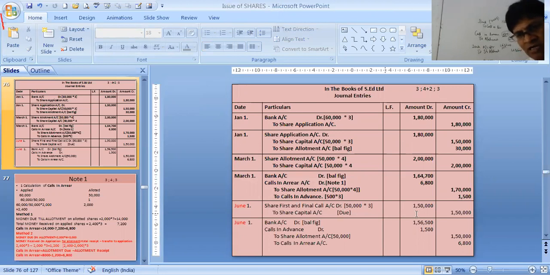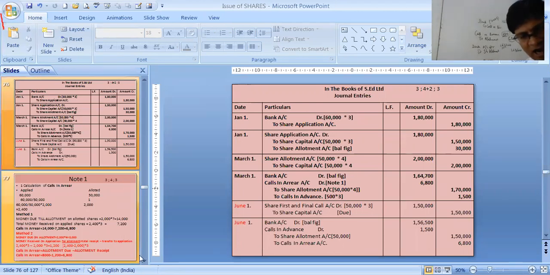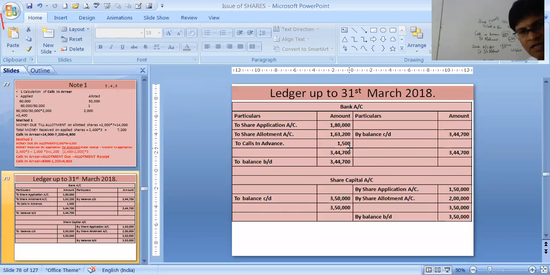We have passed the due entry and then we receive the money. The calls in arrear is being also received as well as calls in advance is adjusted. But that all happens in June. Our journal entry is ending on March 31st. Let's do the ledger till March 31st, bank account.